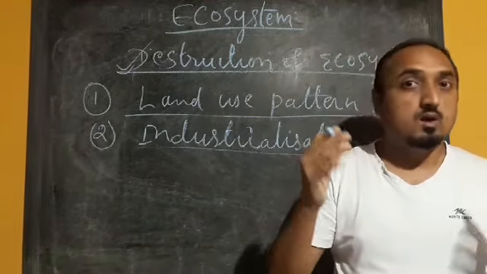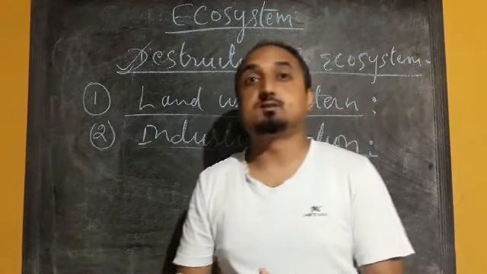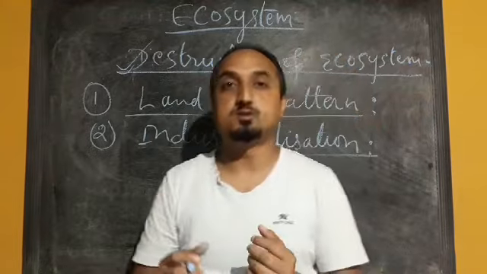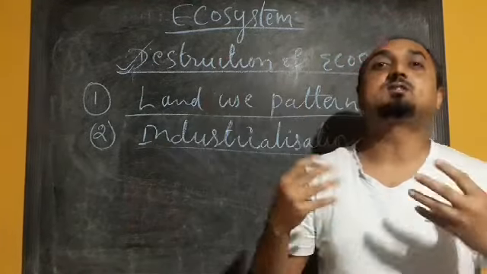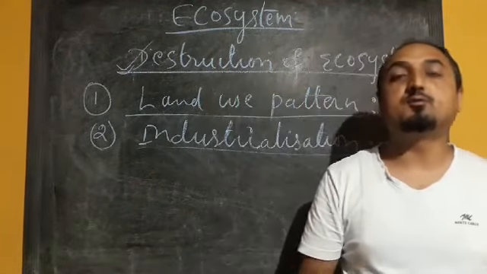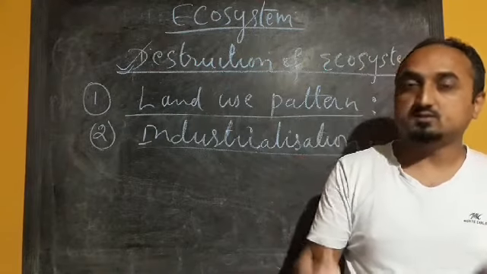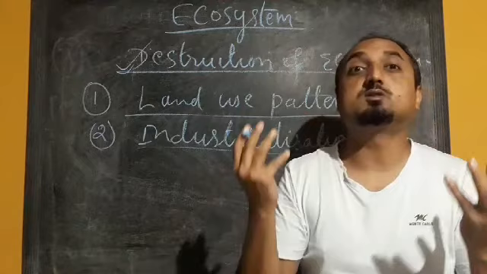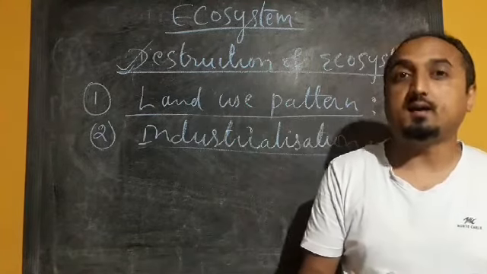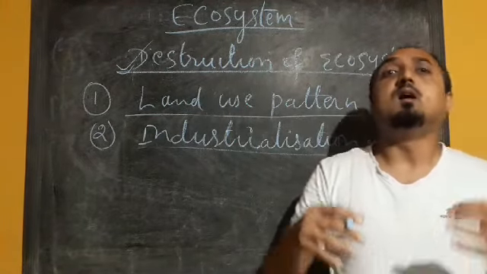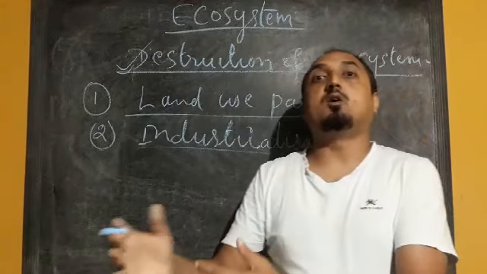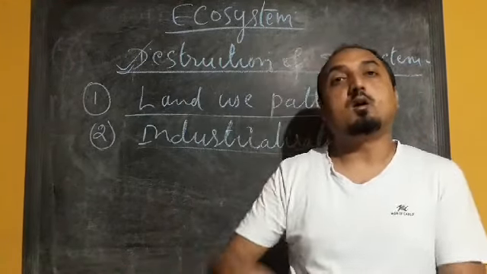Now how is industrialization affecting or polluting our environment or disturbing our ecosystem? Various wastes generated by the different industries cause pollution to our environment. Our environment is continuously polluting, and because of that, what is happening? Different adverse impacts are coming on our economy and on our country.